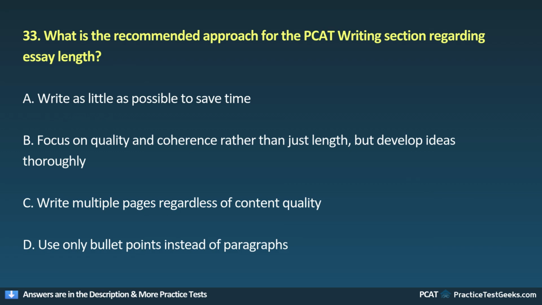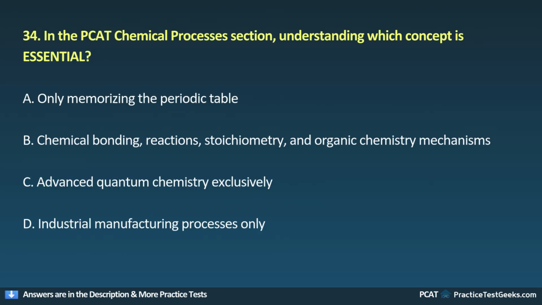A, write as little as possible to save time. B, focus on quality and coherence rather than just length, but develop ideas thoroughly. C, write multiple pages regardless of content quality. D, use only bullet points instead of paragraphs. 34. In the PCAT chemical processes section, understanding which concept is essential?